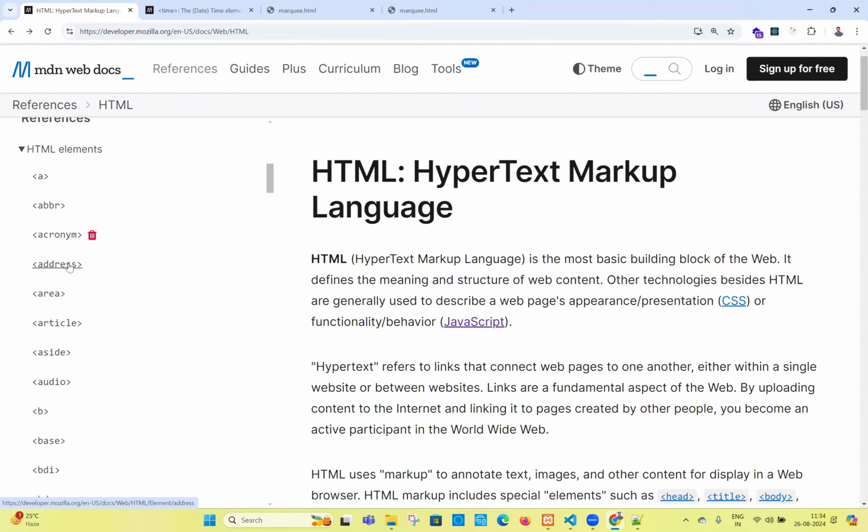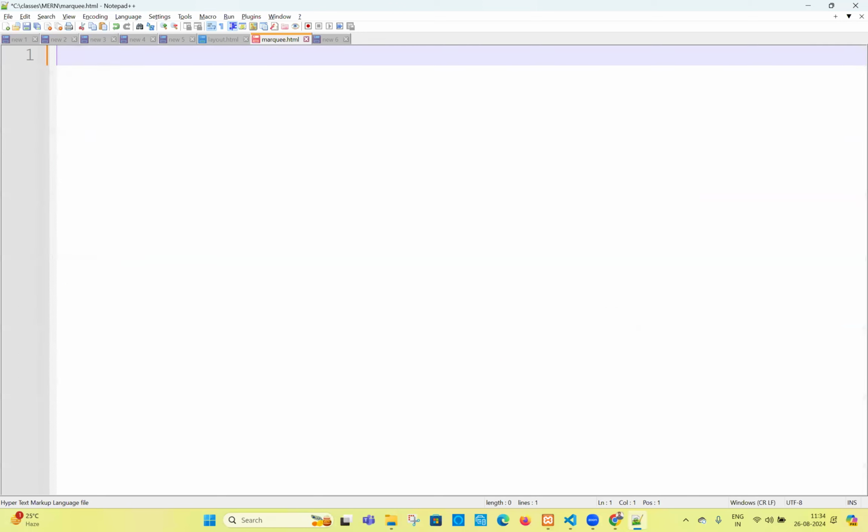Address is a semantic element to display the address. Come here now. How to display the address here? ADDRESS, address. Earlier we displayed an address, something like Flat number 72.